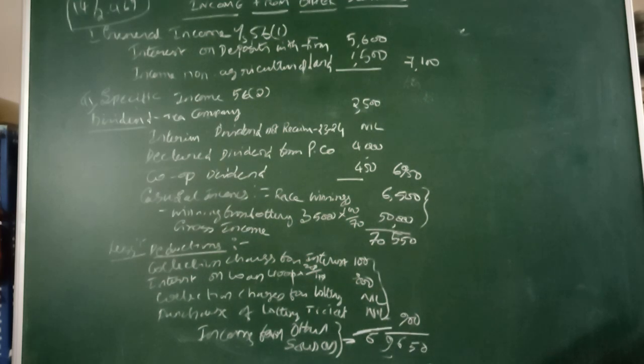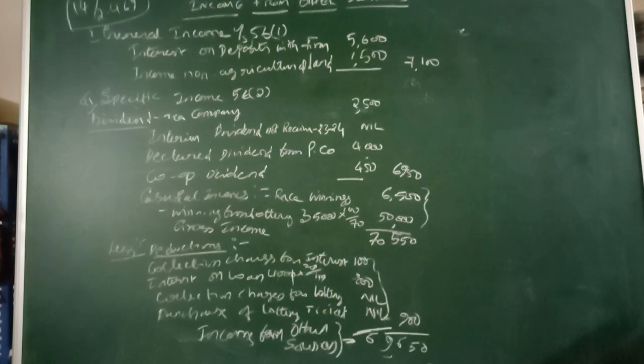The first one is interest on deposits with the firm. You know very well, the incomes given in the question we classify under the heading of general income and specific income. Specific income means dividend income, etc. Here, interest on deposit with the firm is 5,600.